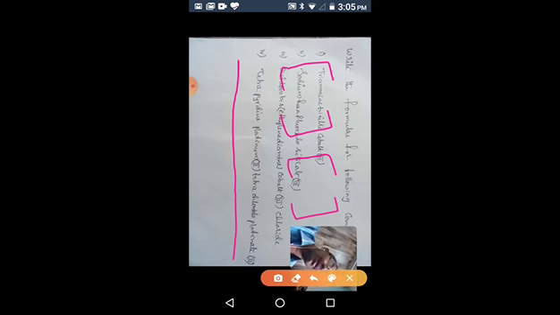So first we have to write the cation. Platinum with the pyridine is the cation. How many? Tetra, so 4. You write it within brackets.